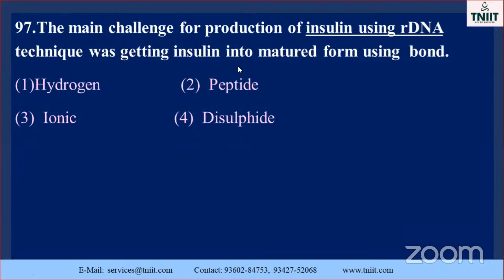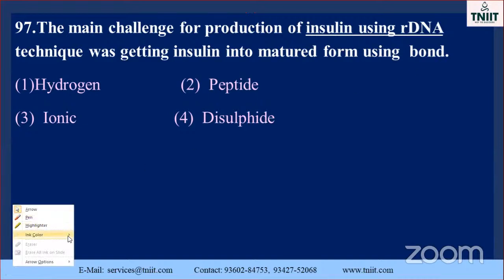The main challenge for producing insulin using rDNA, recombinant DNA technique was getting insulin into mature form using which bond, they asked. Okay. Already we saw this part also.